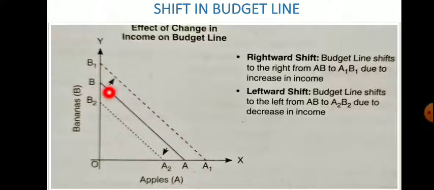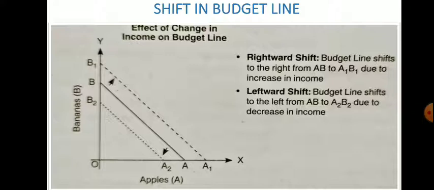Okay, so it will shift rightward, and the opposite happens if there is a decrease in the income. Then the budget line will shift inward or leftward, you can say. Then the new budget line will become what? A2 and B2, this one, this small dotted line. Okay, so in this way we can show the shifting of the budget line.